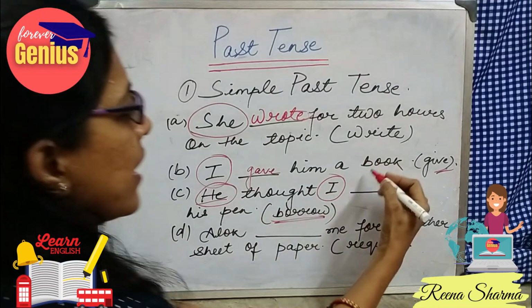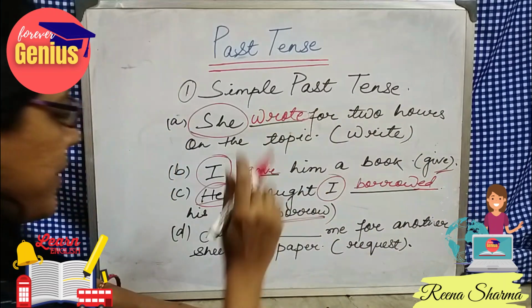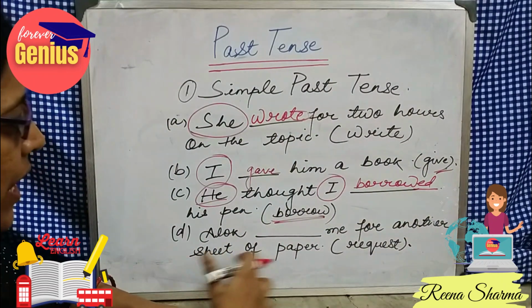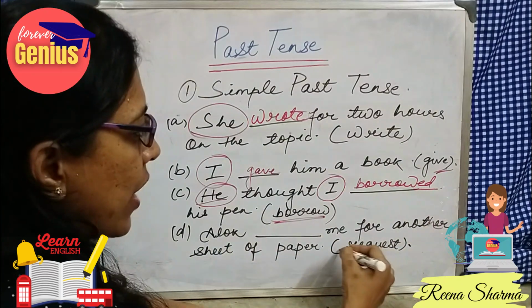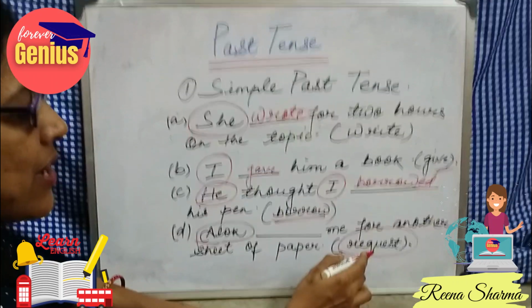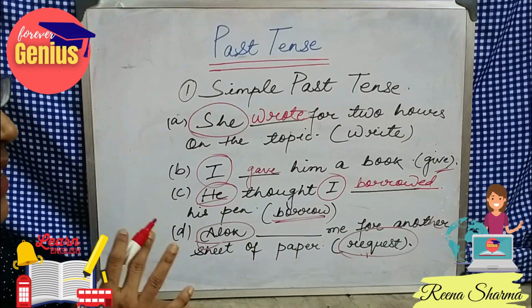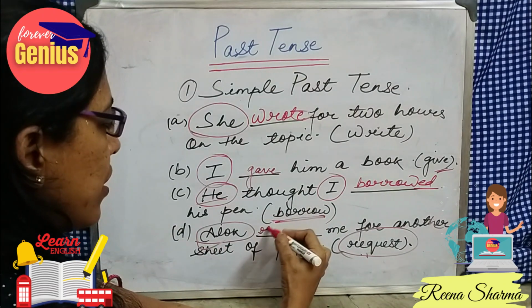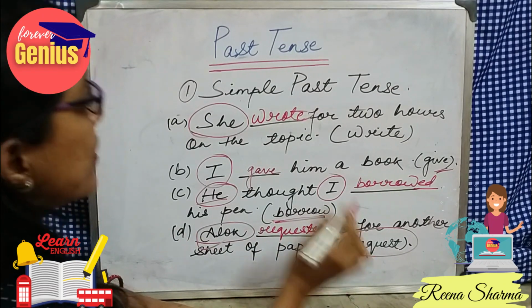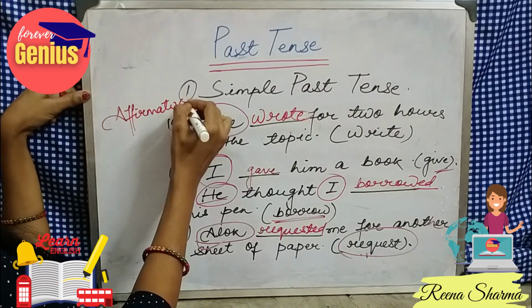So he thought I borrowed his pen. I'll just add ed to it. Alok asked me for another sheet of paper. So Alok is the third person, whereas request is the first form of the verb and we will be using it in the second form. So requested. So these are the cases of affirmative sentences.